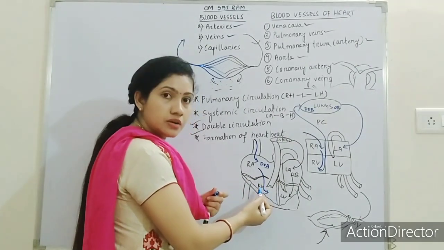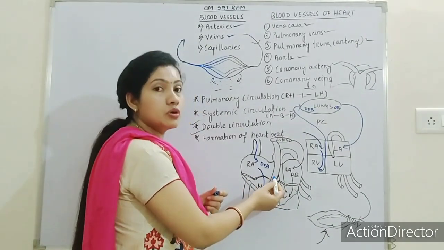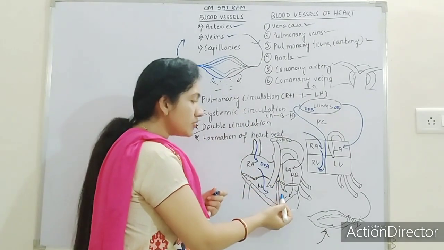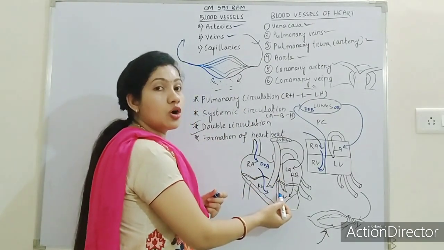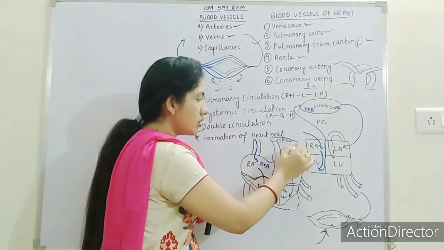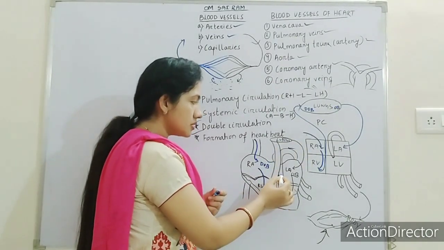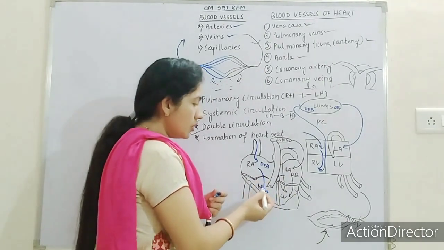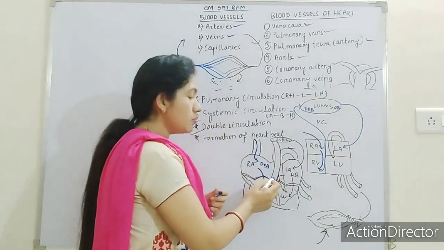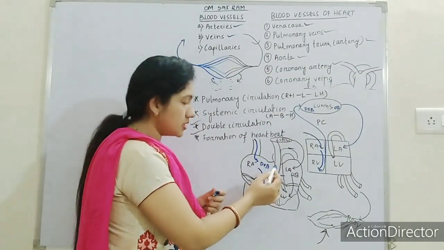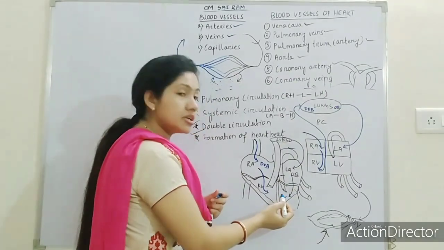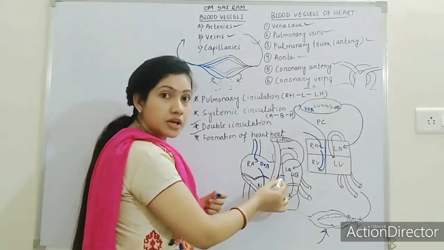Right ventricle will pump the blood to the pulmonary artery, and left ventricle will pump the oxygenated blood to the aorta. Remember, this one is the aorta.